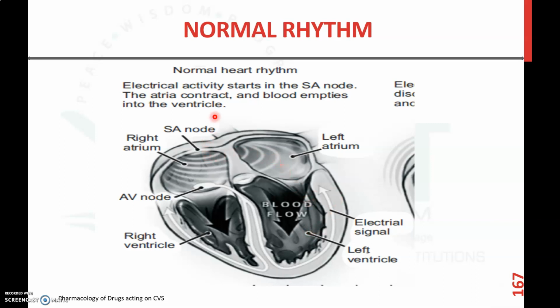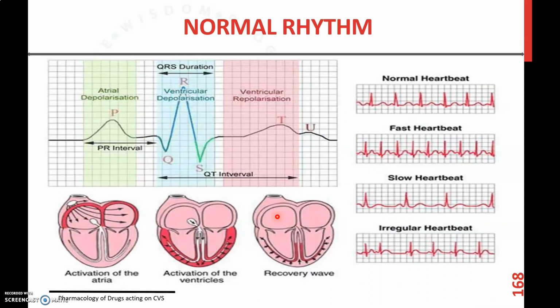In the heart, the electrical activity will start from the SA node, and due to the action of the SA node, the atrium will contract. It will pump the blood from the atrium to the ventricles. Then by the action of the AV node, the blood from the ventricles will be pumped to the lungs or different parts of the body according to the left or right ventricle. So this is the normal rhythm of the heart.